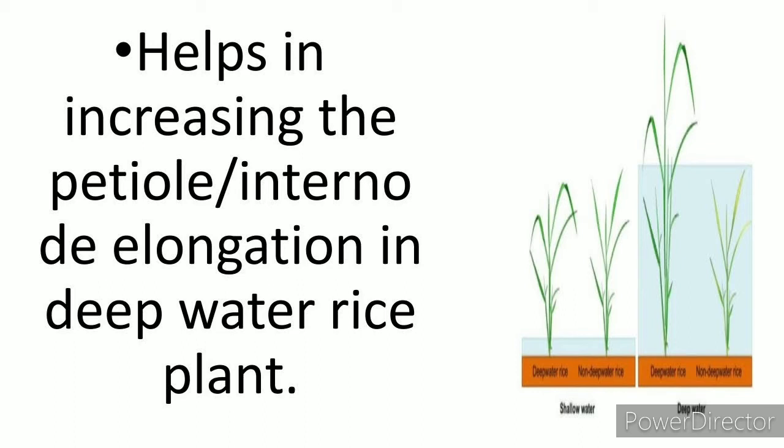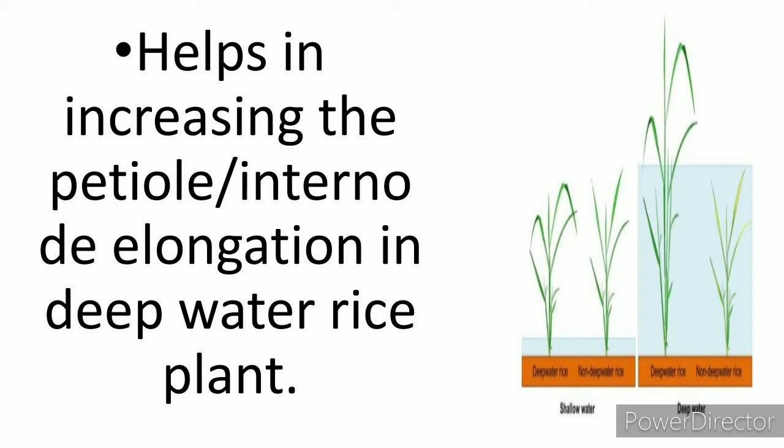Let us study that during the cultivation of paddy, the seedlings are totally submerged in water. And if the seedlings are totally submerged in water, if it is provided by ethylene, elongation causes the leaves to come out of the water. Elongation causes the leaves to come out of the water due to the elongation of petiole only. The leaves can come up above the water only by the elongation of petiole. If the leaves come above the water, better photosynthesis will occur and the storage of the food will occur.